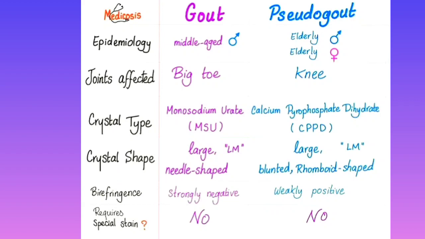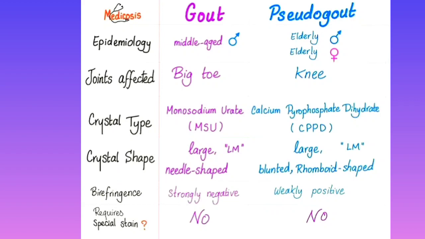So you can remember: P for positive, P for pseudo-gout. When polarized microscopy is done, you get positive birefringence in pseudo-gout. PP, positive in pseudo-gout. But in gout, you get negative birefringence.